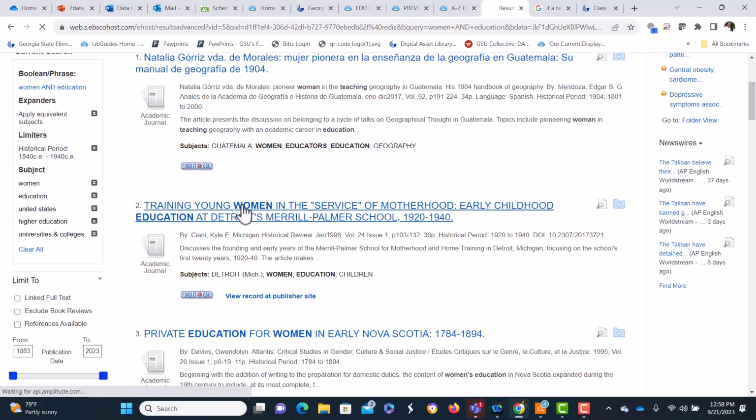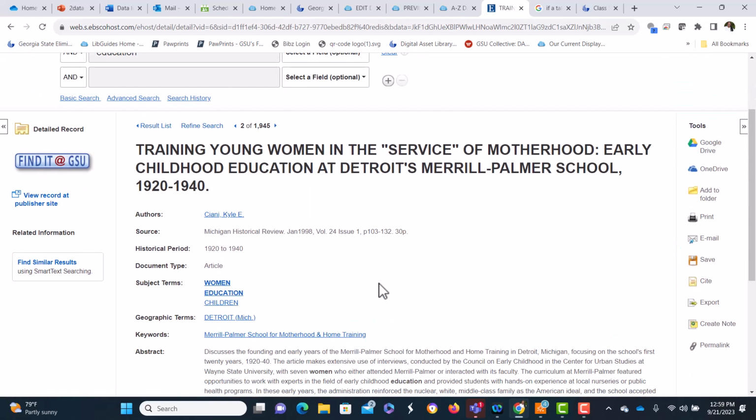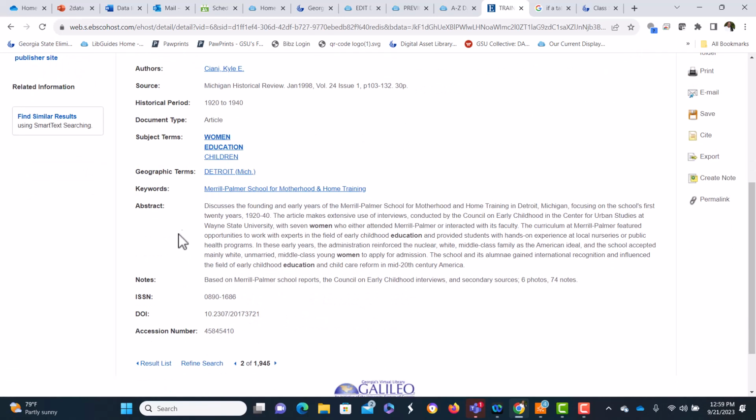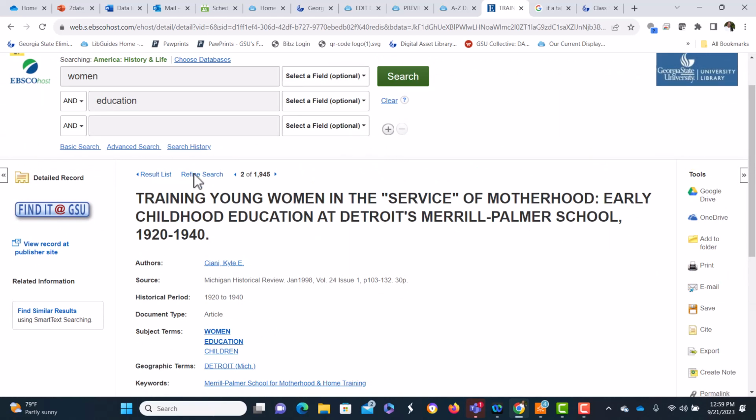Let's look at this one. And it gives us the historical period that's covered. Have the abstract there. If you want the full text to this article, we're going to select Find It at GSU.